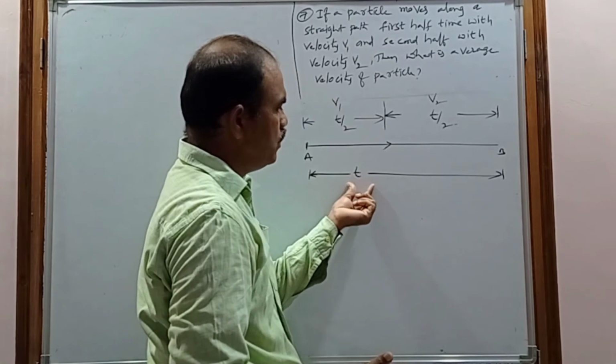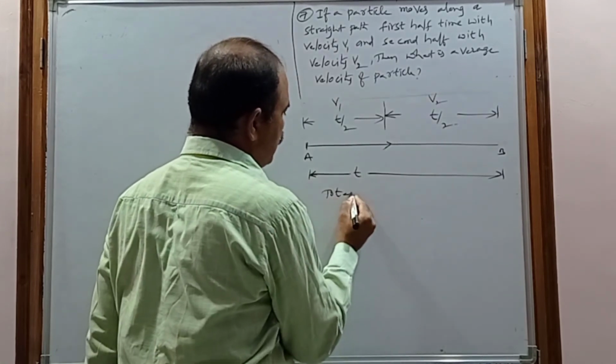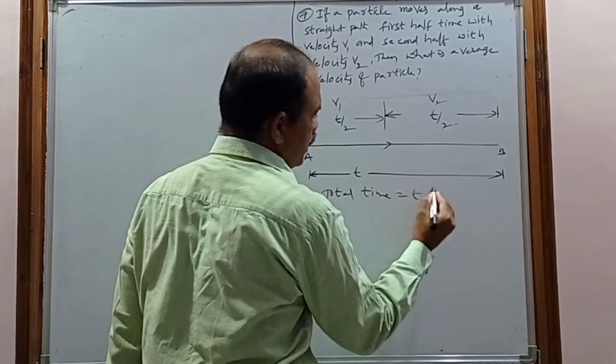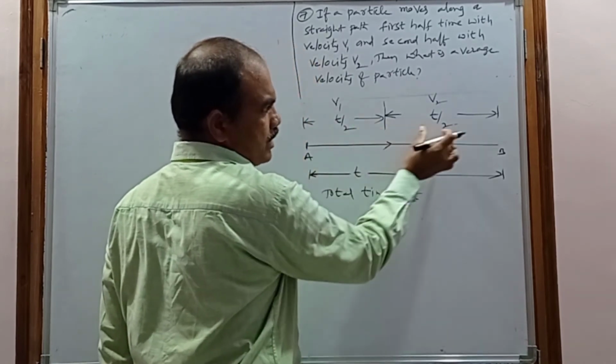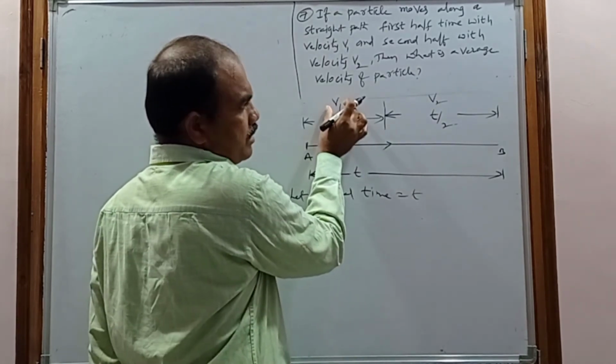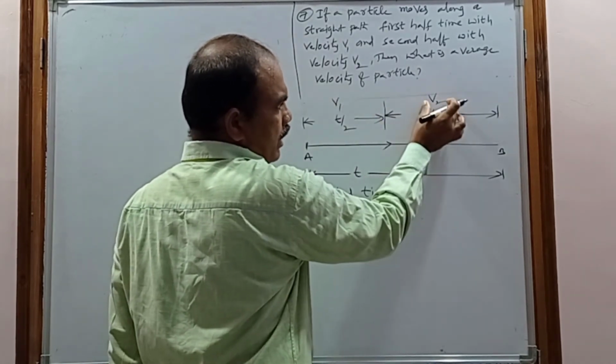First half time is t by 2, second half time is t by 2, if we consider the total time is t. So what is the total time? Let the total time be equal to t. Then the first half time is t by 2, and the second half time is also t by 2. The first half time moves with velocity v1, the second half time moves with velocity v2.